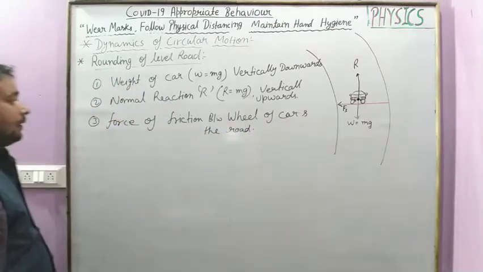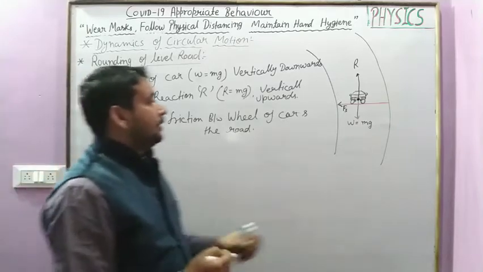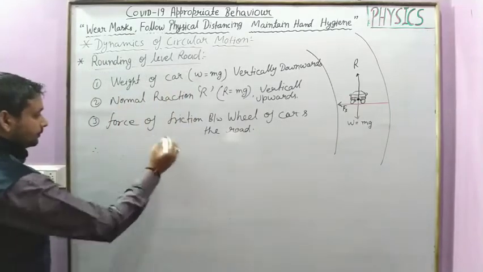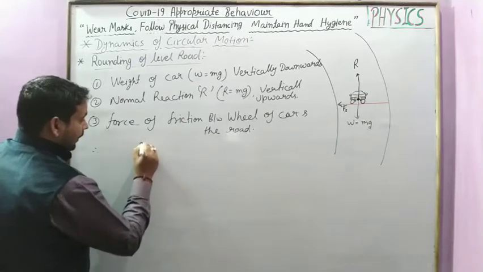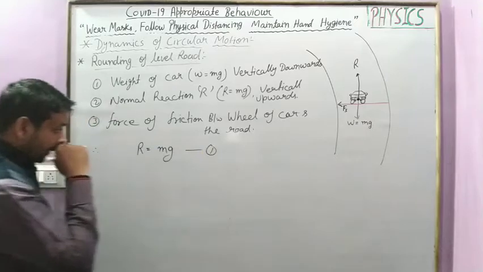Now in equilibrium, R is equal to mg. This is the first condition.